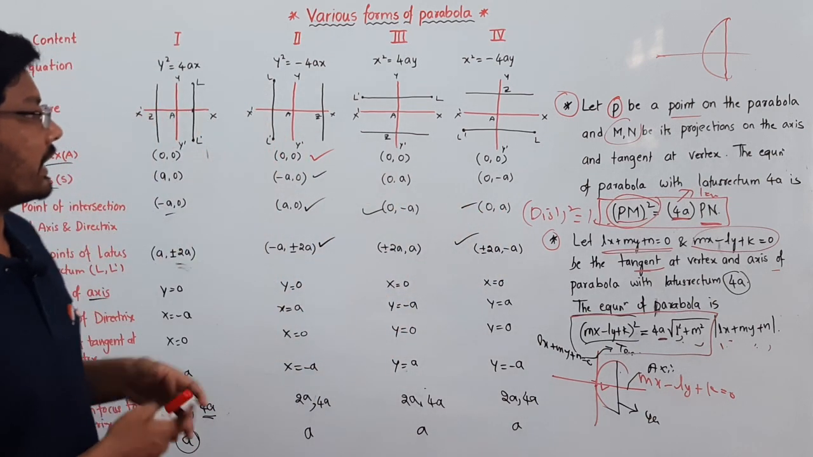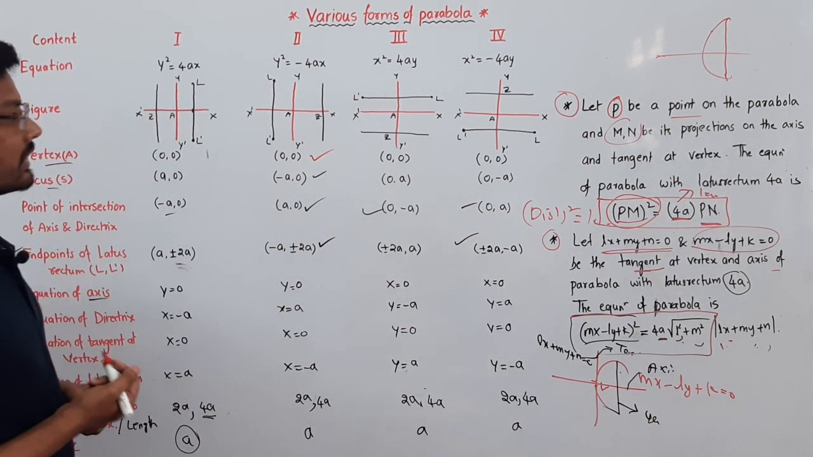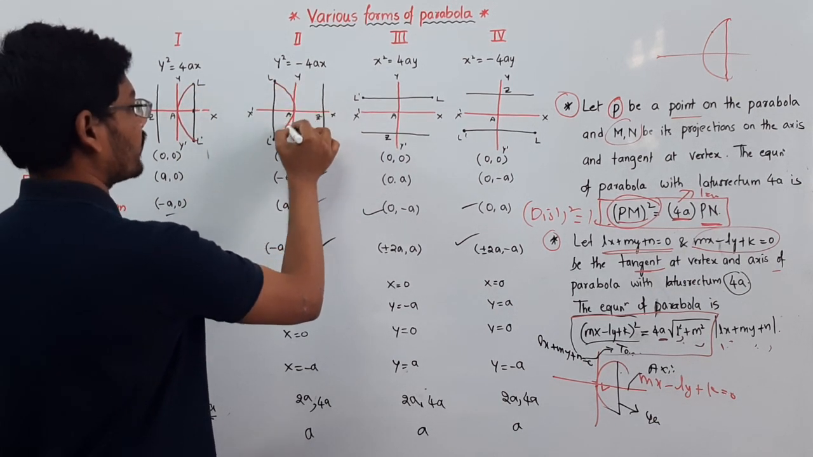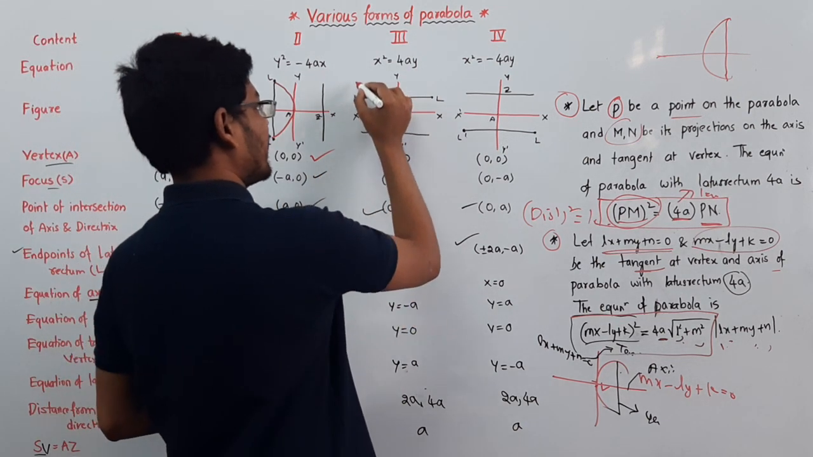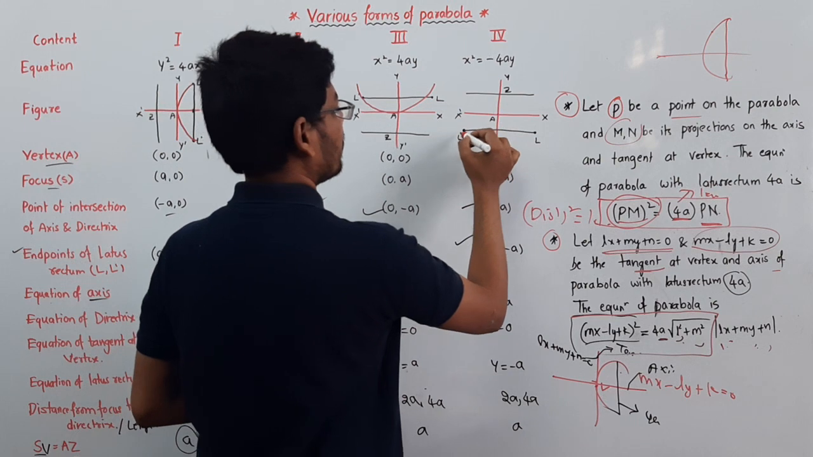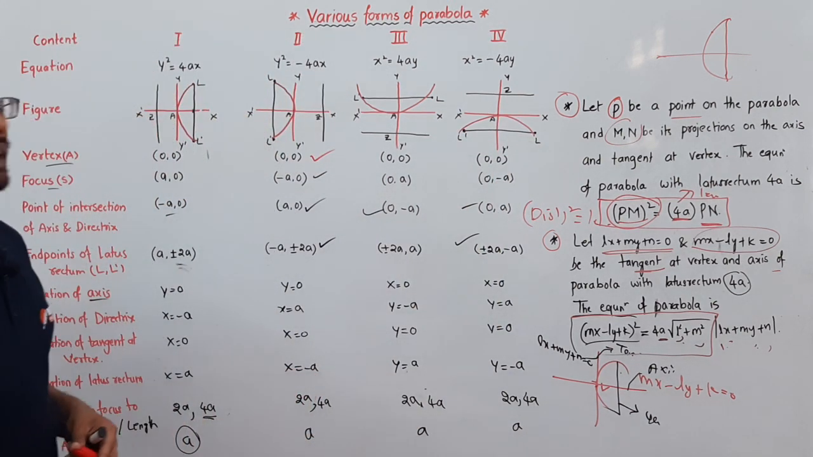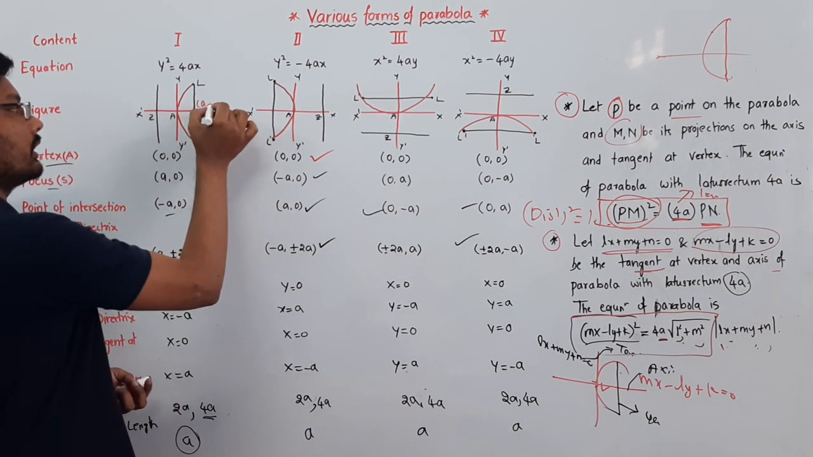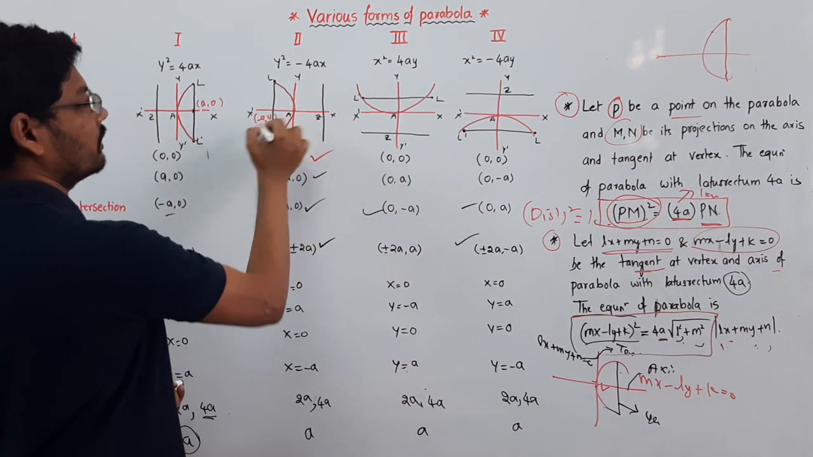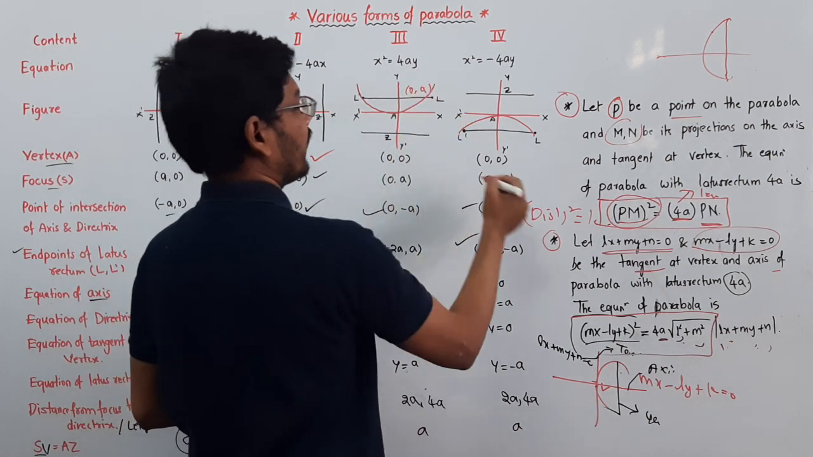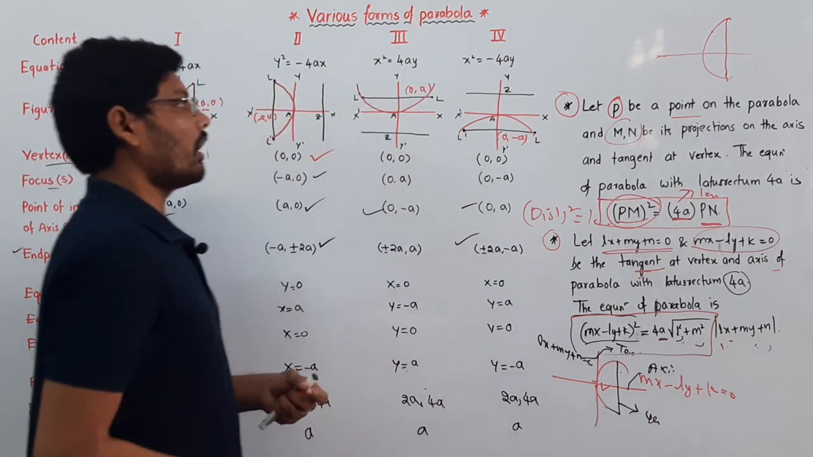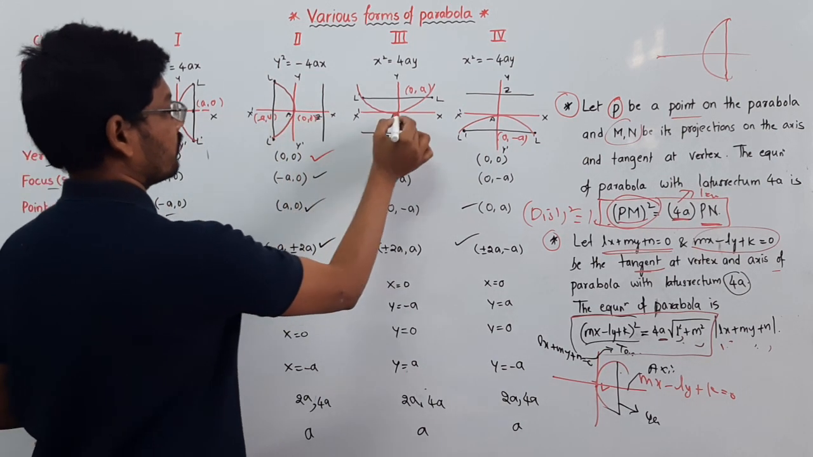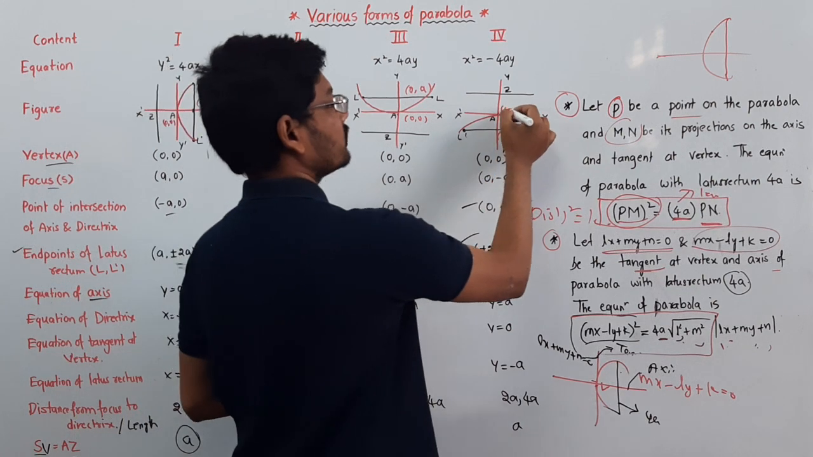And if you observe, in all the cases the parabola has its vertex at 0 comma 0, and the focus is at an equal distance: a comma 0, minus a comma 0, 0 comma a and 0 comma minus a. In all these cases the vertex is 0 comma 0.